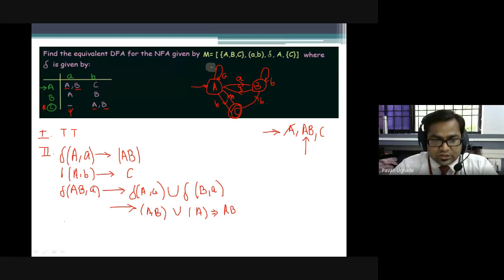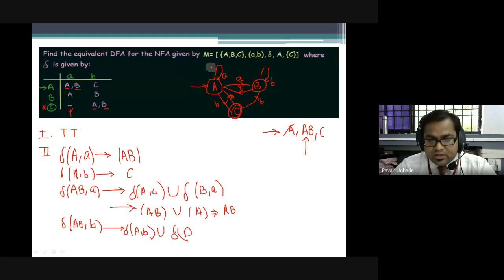Now I'll process the next, AB over B. In the same fashion we'll be processing. So transition function A over B union transition function B over B. Now, can you help me get the answer?